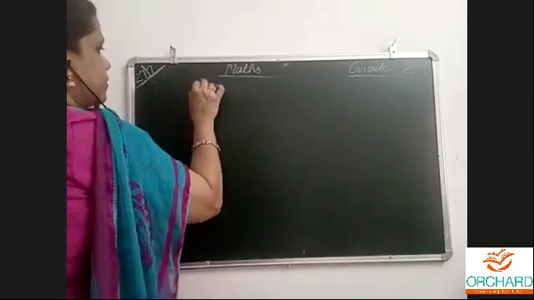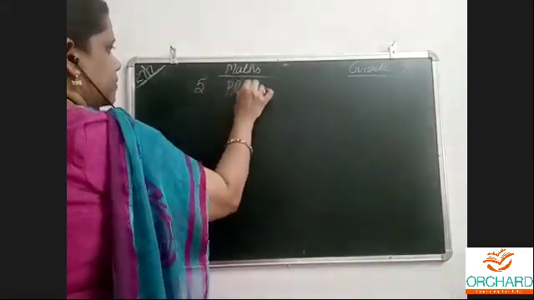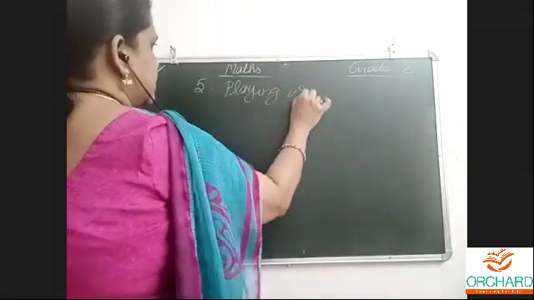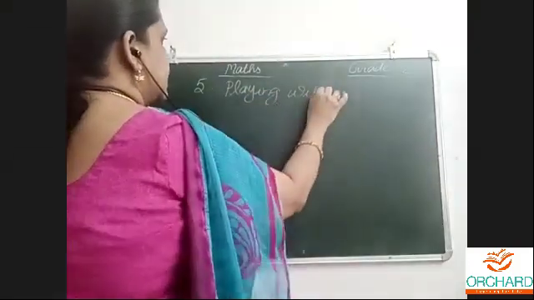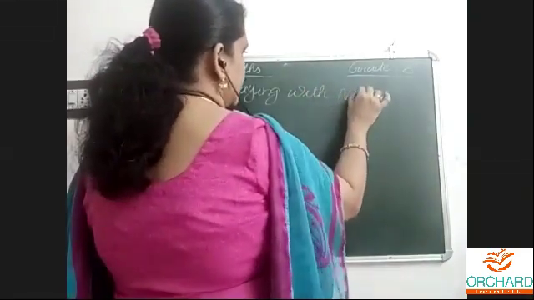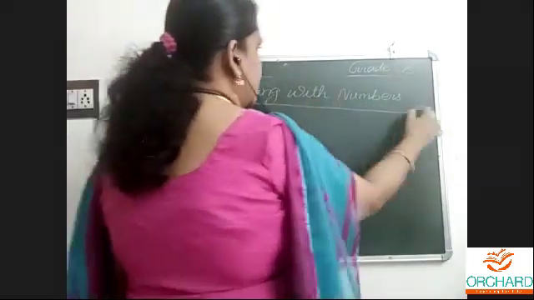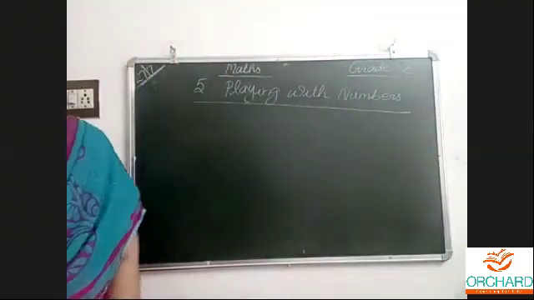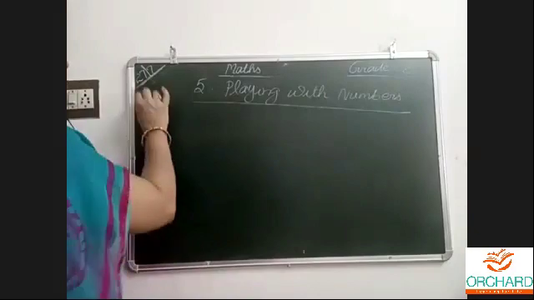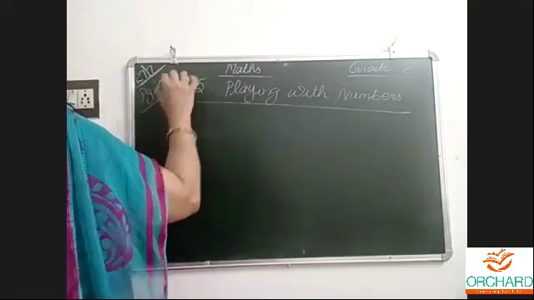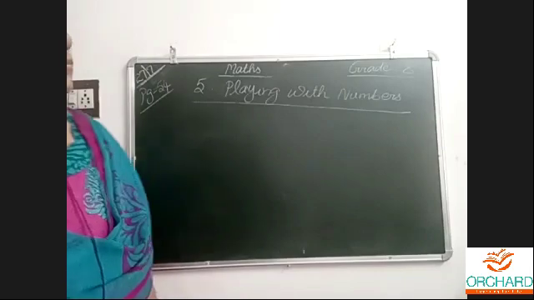Chapter 5. Playing with numbers. Very easy chapter. We are just going to play with the numbers. Page number 54.